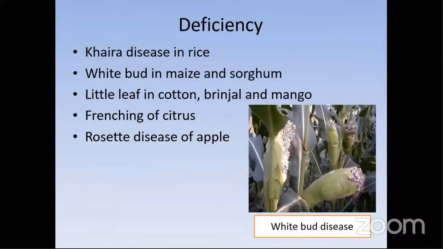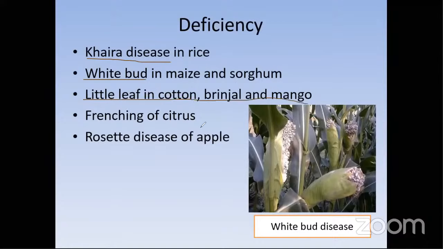So coming to the deficiency symptoms, what are the deficiency symptoms we can see? We can see Khaira disease, important, students, and white bud in maize and sorghum, little leaf in cotton, brinjal and mango, and frenching of citrus and rosette disease in apple.